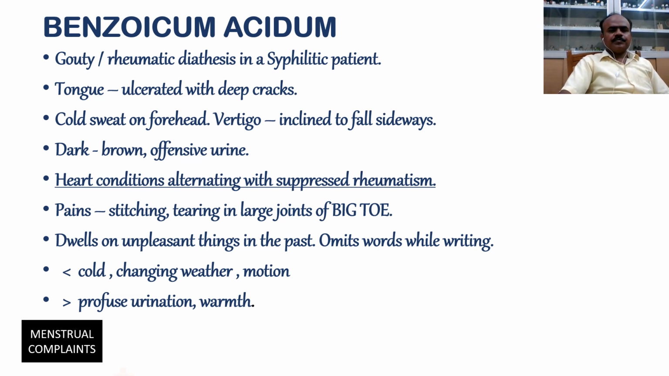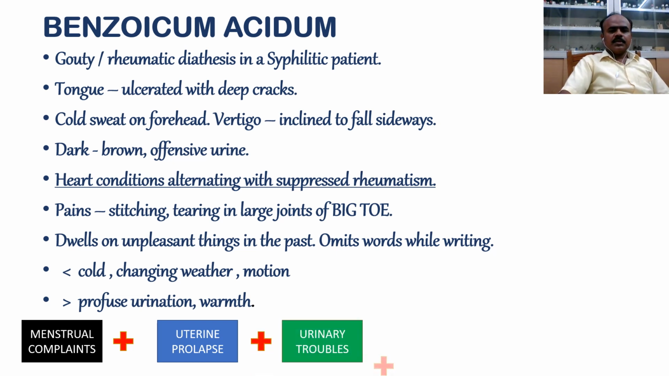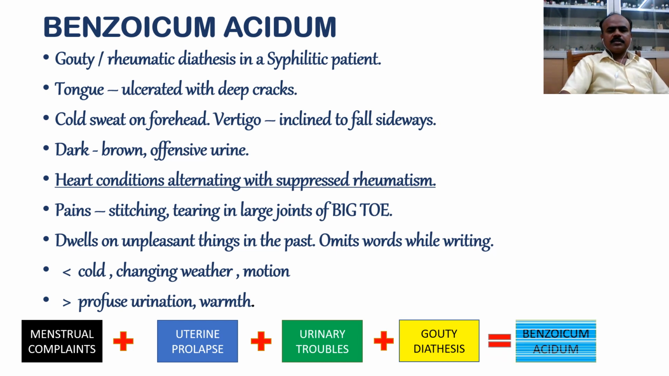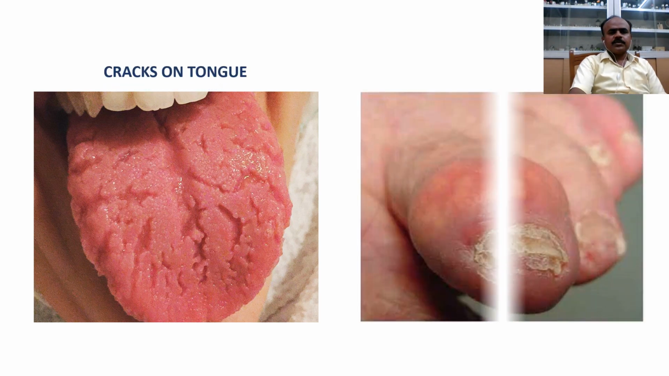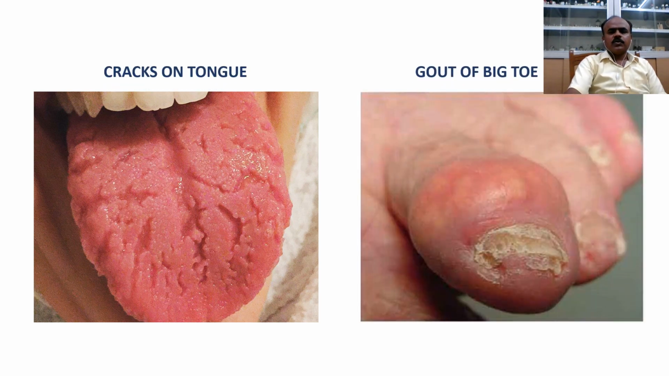So to sum up, menstrual complaints plus uterine prolapse plus urinary troubles plus gouty diathesis equals benzoic acid. And these are images only for demonstration with respect to benzoic acid: cracks on the tongue and gout of the big toe.